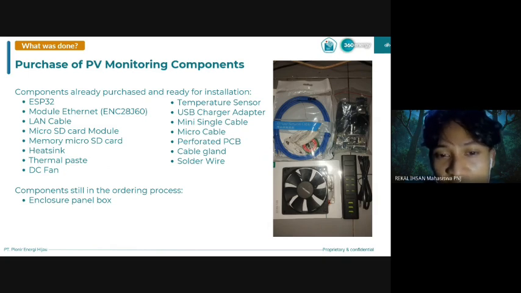These components are essential for building the IoT monitoring system and support stable operation of the hardware. Most of the components are ready for installation, while the enclosure panel box is still in the ordering process. The image on the right side shows several components that we have already received.